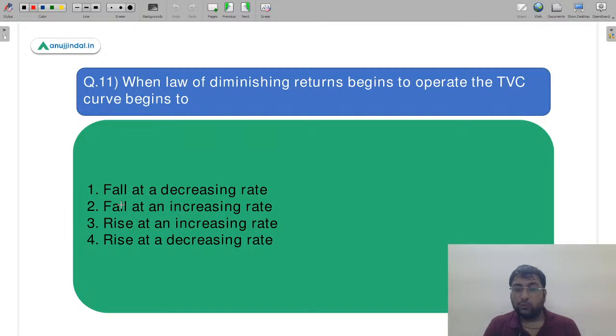Let's move to the 11th question. I am taking you again to economics. When law of diminishing returns begins to operate, जब law of diminishing returns होती है, ध्यान रखिएगा diminishing marginal utility नहीं है, diminishing returns है. The TVC curve begins to follow which of the following? TVC curve पे क्या असर पड़ता है? How does the TVC curve take this into account?